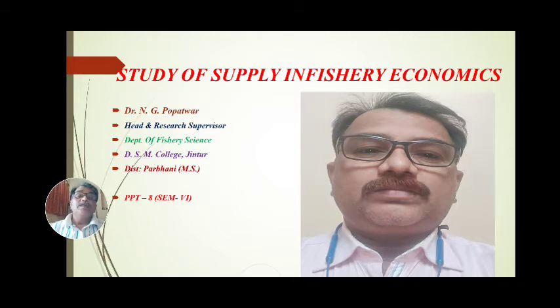Then we have seen demand in fishery economics: definitions of demand, demand schedule, demand curve, market demand schedule, law of demand, factors affecting the law of demand, assumptions of the law of demand, and elasticity of demand. All these points we have seen in the last few periods.